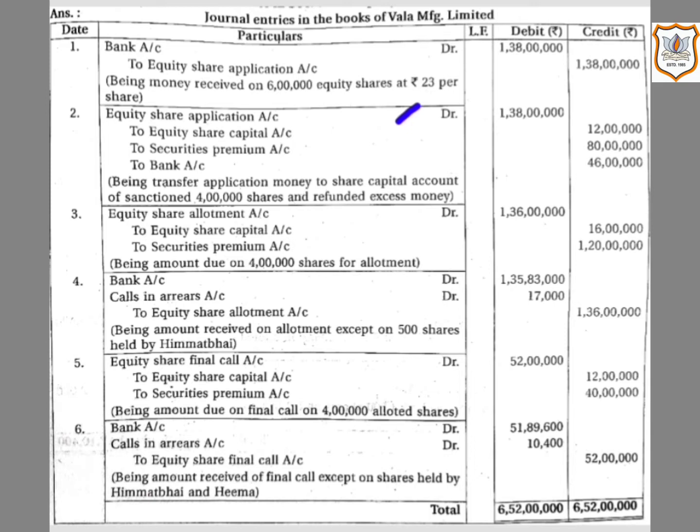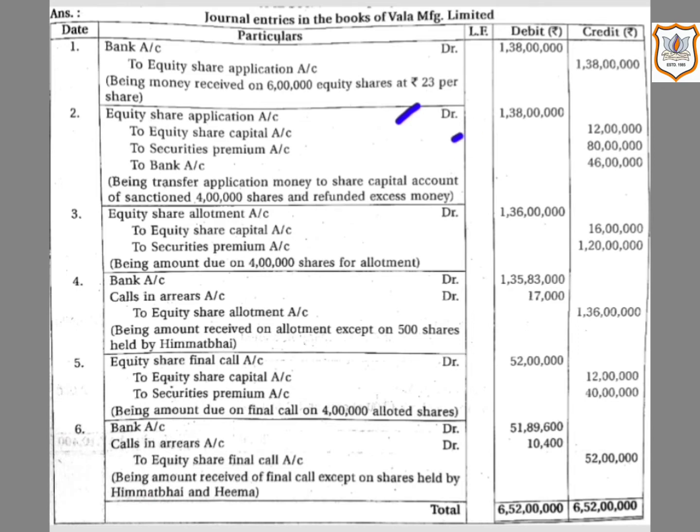Here company allotted 4 lakh equity shares as company issued 4 lakh equity shares only. Rupees 3 is the amount per share at the time of application excluding premium, which will be transferred to equity share capital account. So 4 lakh multiplied by 3, that comes to 12 lakh.